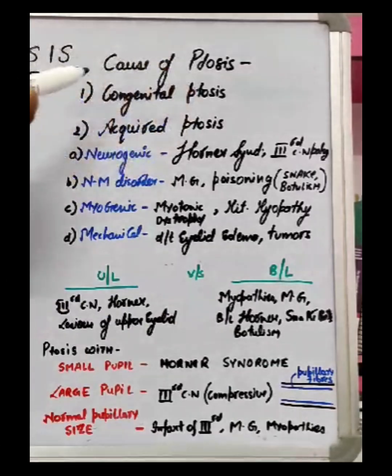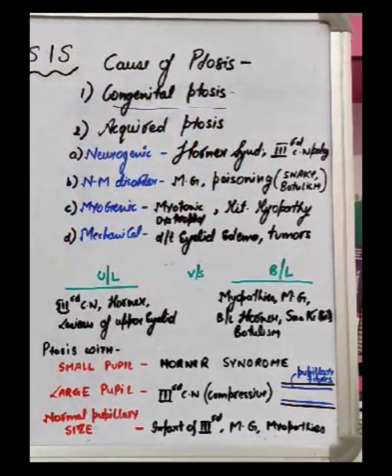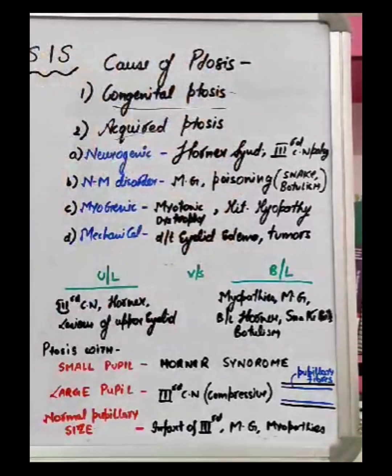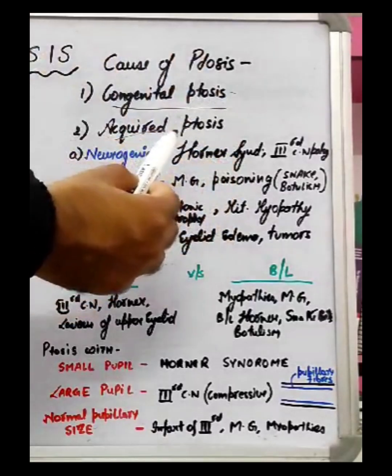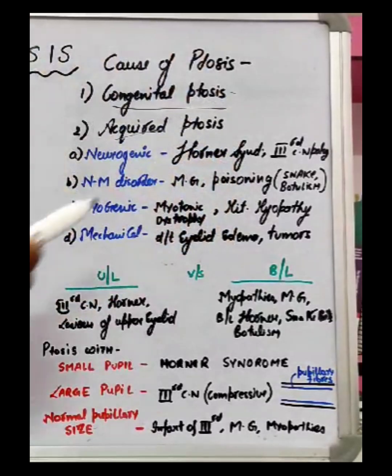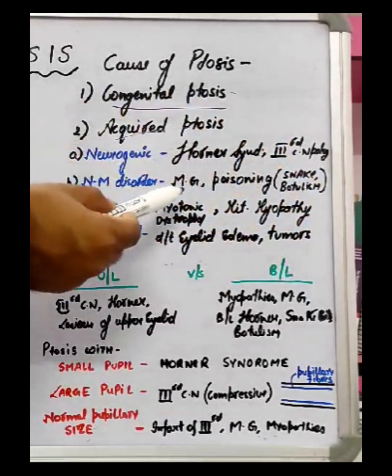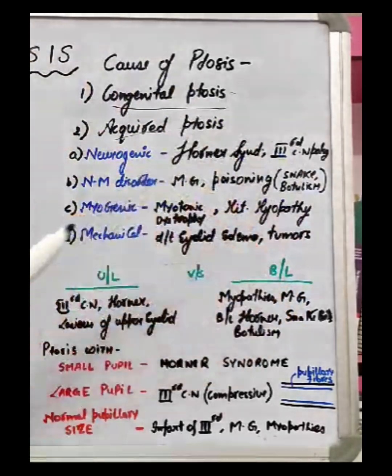Now coming to the causes. Ptosis can be congenital, which can be due to congenital absence of the LPS muscle or disinnervation of the LPS muscle, or it can be acquired ptosis, which mainly concerns us. It can be neurogenic, for example in Horner syndrome, where the sympathetic fibers are affected, or due to third cranial nerve palsy. It can be due to neuromuscular junction disorders, for example myasthenia gravis, or in cases of poisoning like snake poisoning and botulinum poisoning.